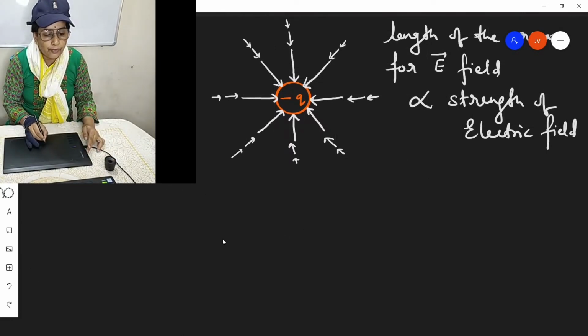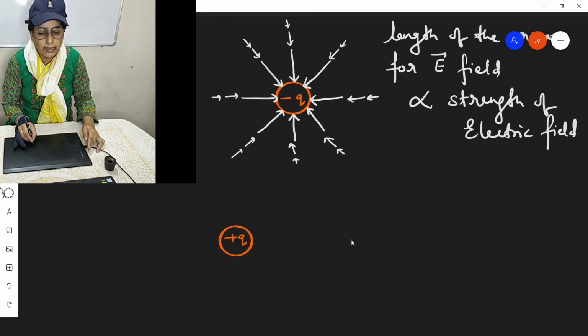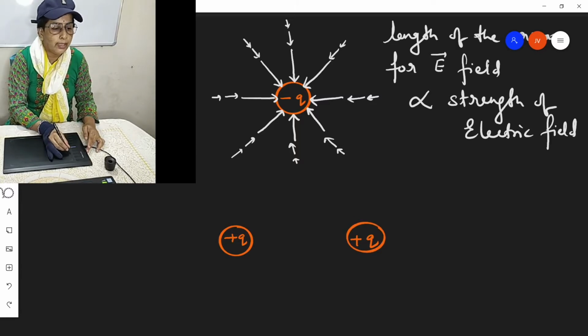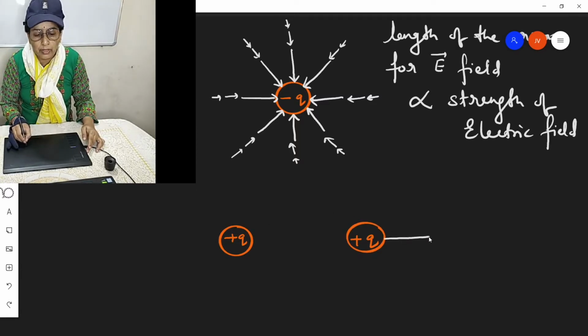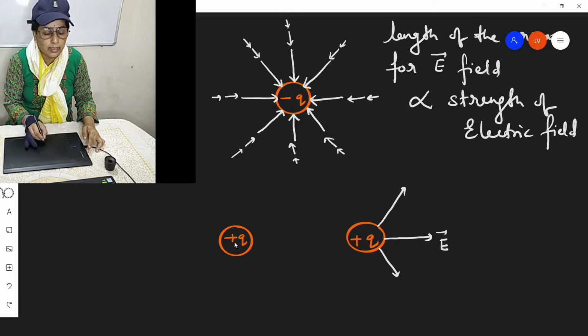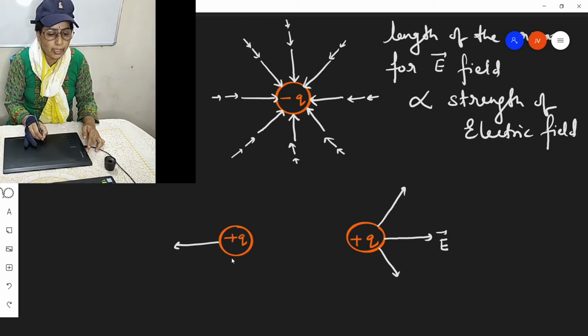If we have a positive electric charge and another is also a positive electric charge, then for positive electric charge, direction of electric field is radially outwards.